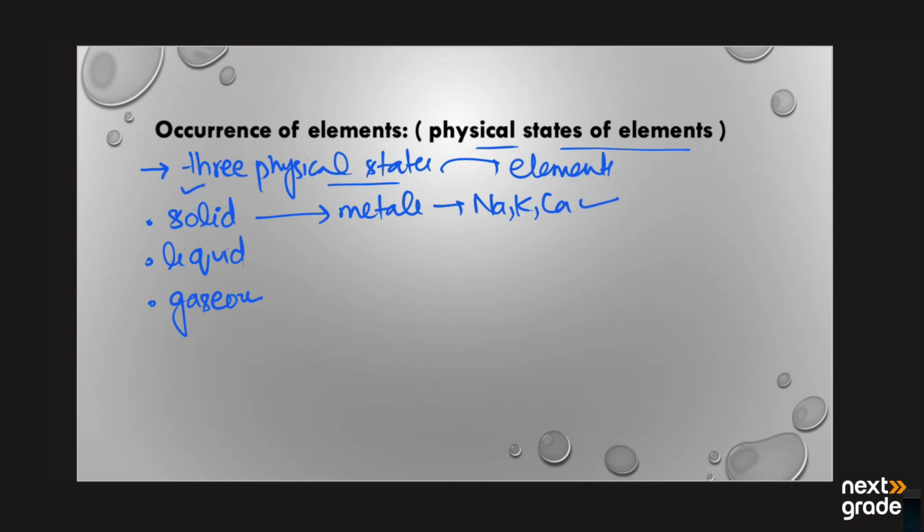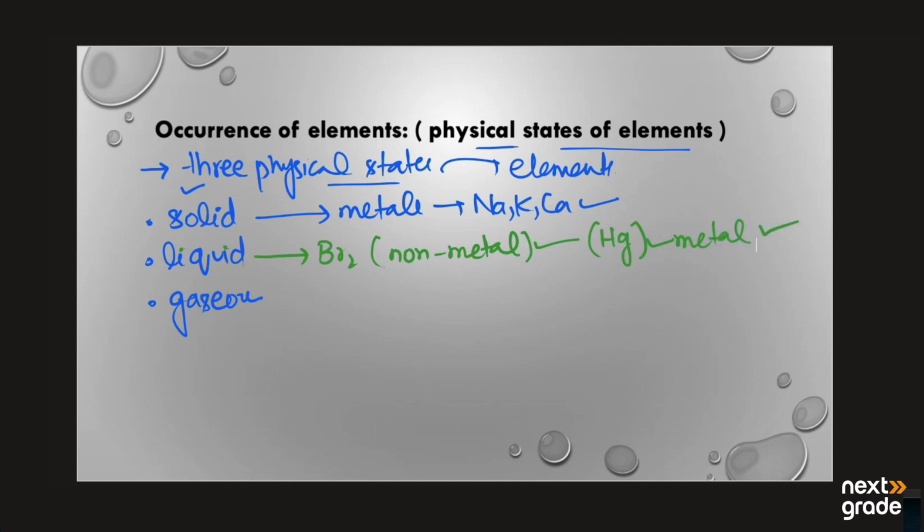Next, we have the liquid state. For example, bromine is a non-metal that exists in the liquid state, and there is one metal, mercury, that also exists in the liquid state.